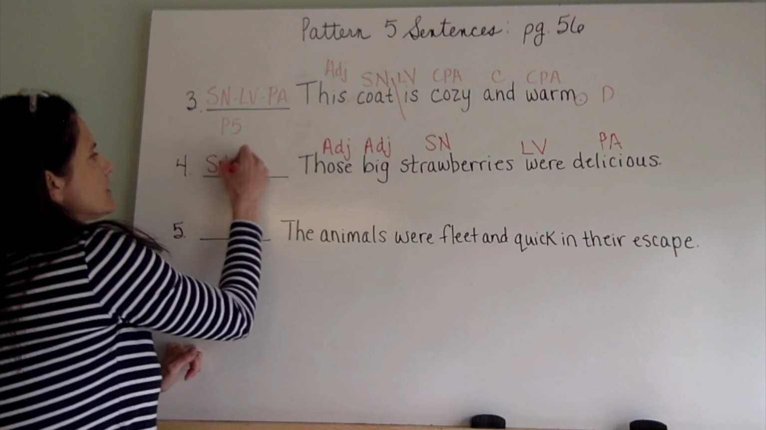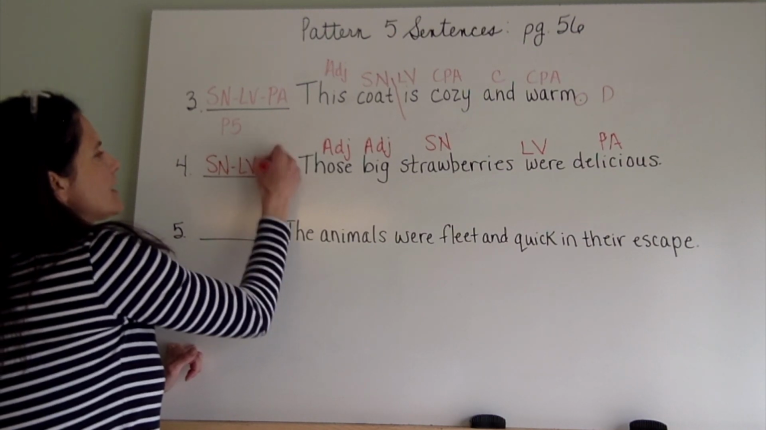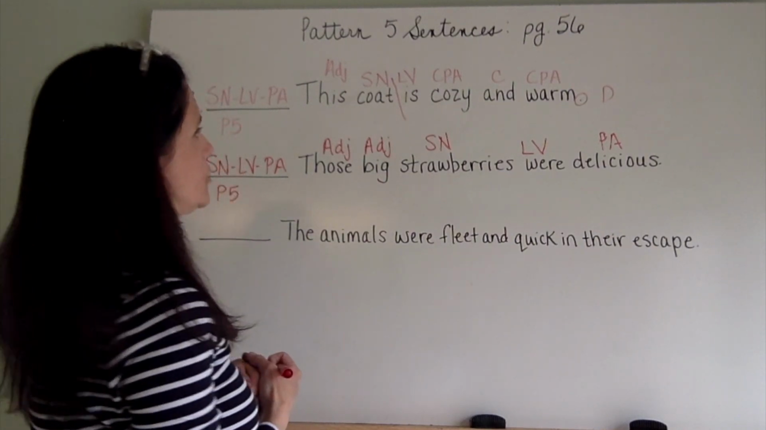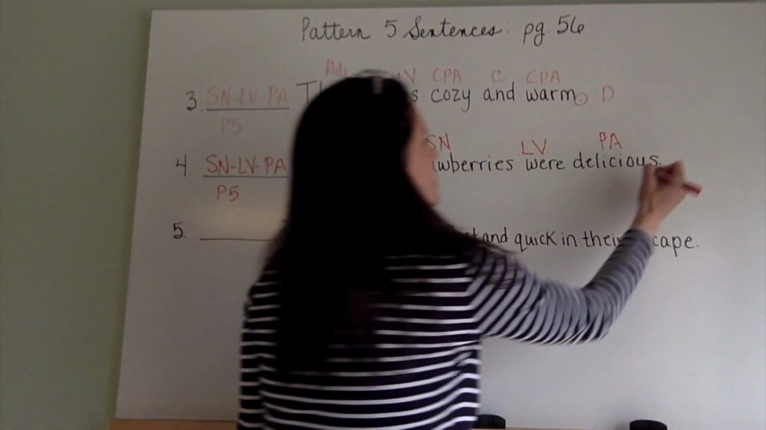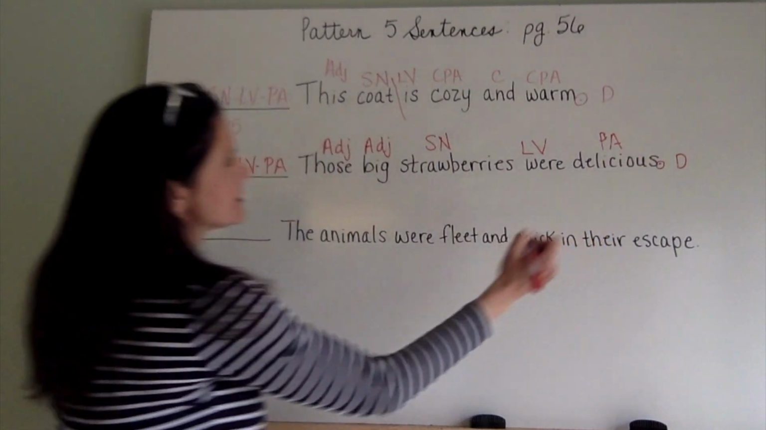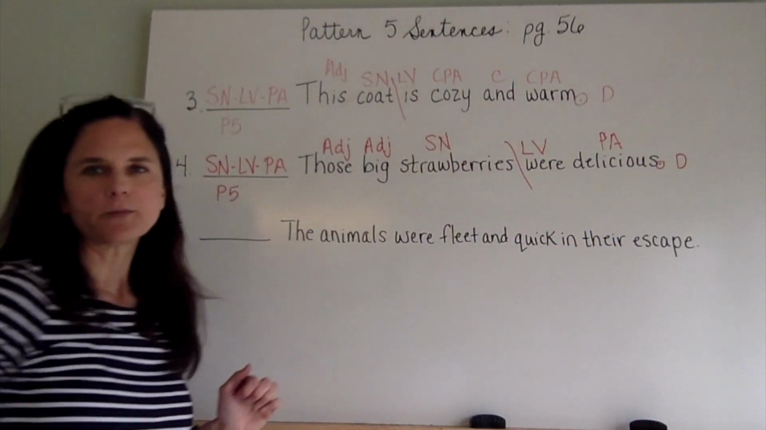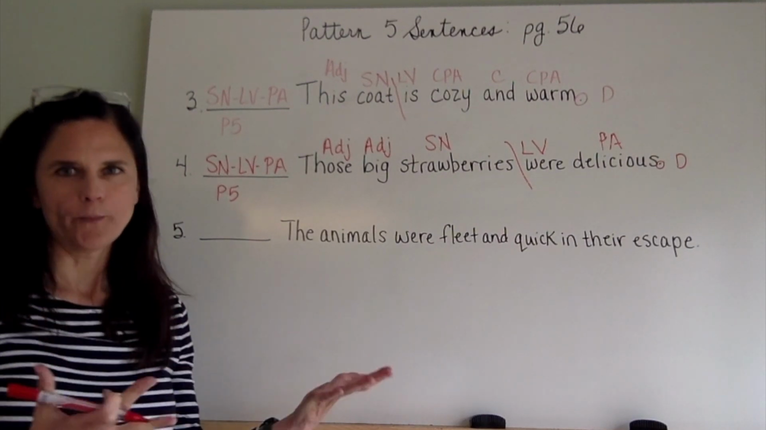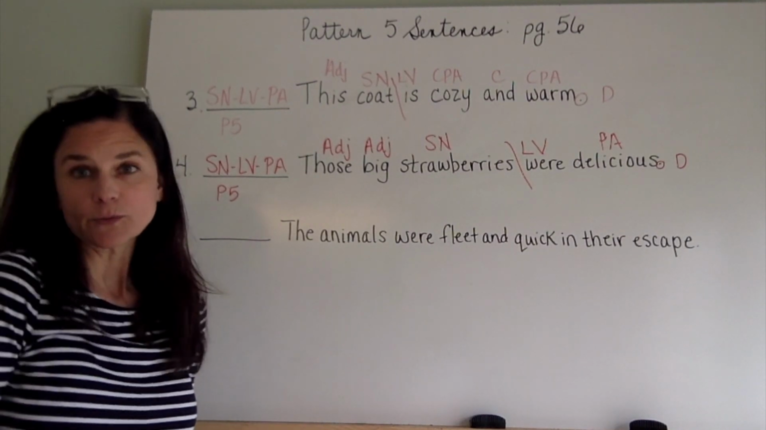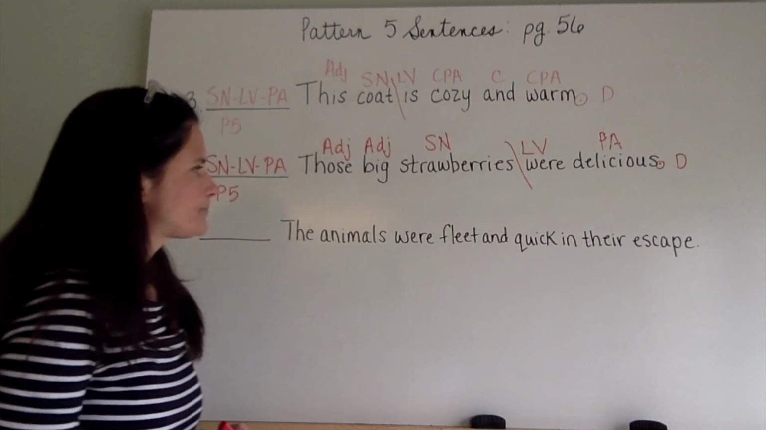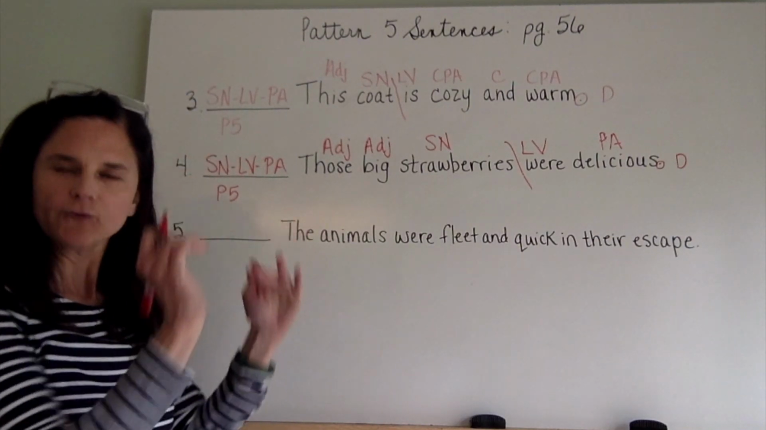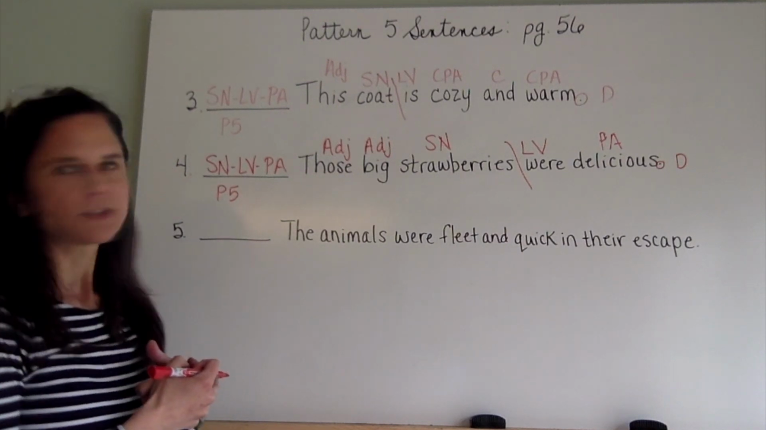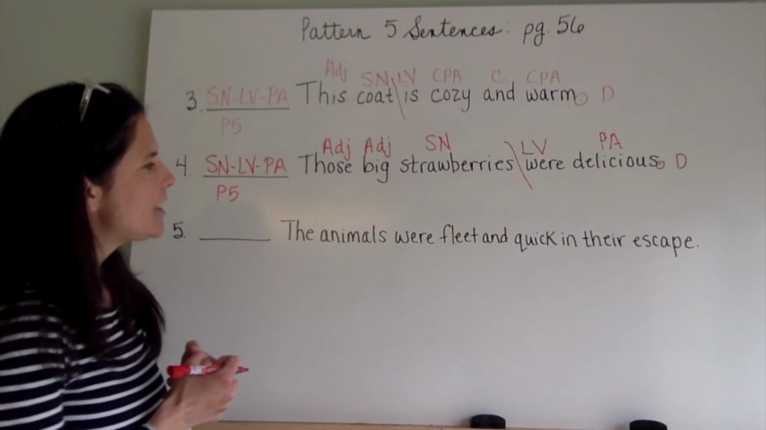Subject, noun, linking verb, predicate adjective, pattern 5. Check for prepositional phrases. No prepositional phrases. Period, statement, declarative sentence. Go back to the verb, divide the complete subject from the complete predicate. Is there an adverb exception? No. Okay, that one was pretty simple. Now, as we move along, the sentences get a little bit more complex. If you look at number 5, read it to yourself here.